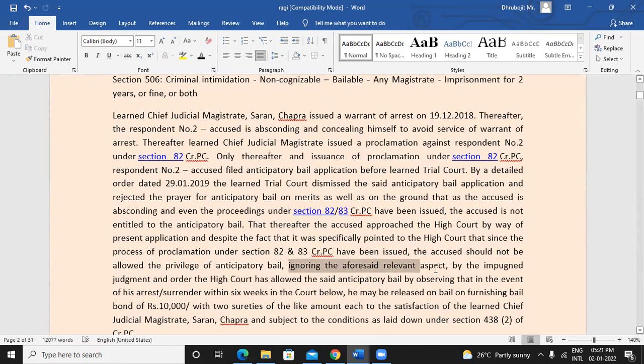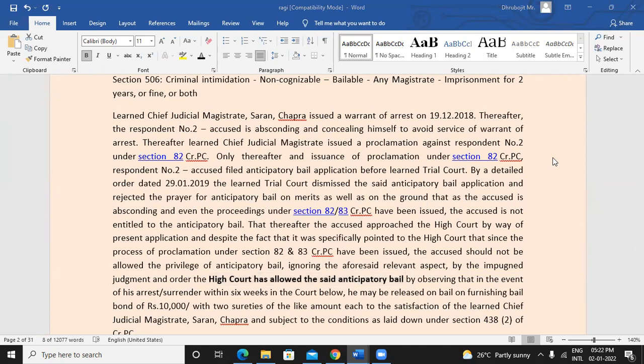Ignoring the aforesaid relevant aspect, by the impugned judgment, the High Court has allowed the said anticipatory bail. Ignoring all of these other situations, that the person was absconding for all this while, proclamation was issued, even after that only he applied for anticipatory bail.